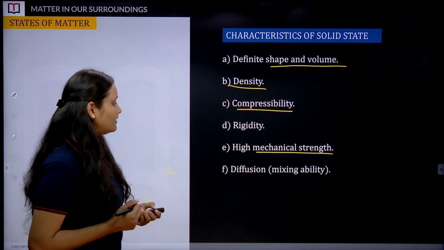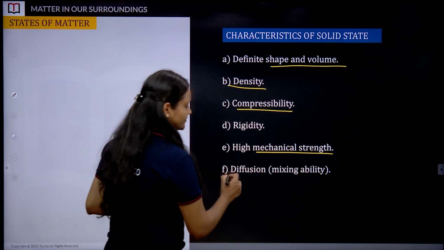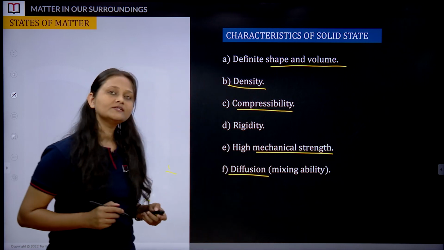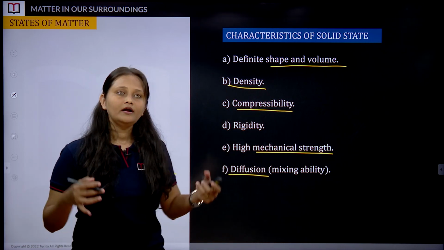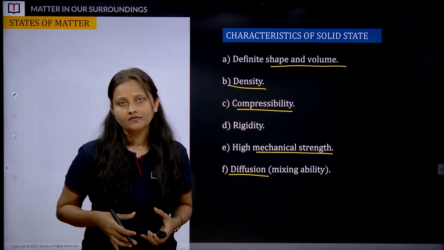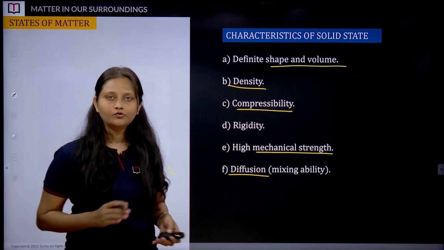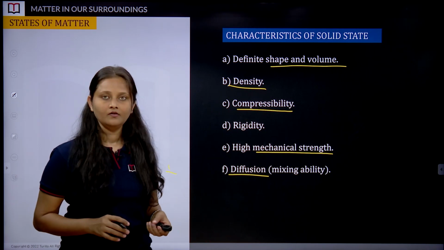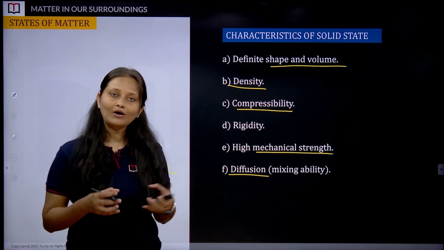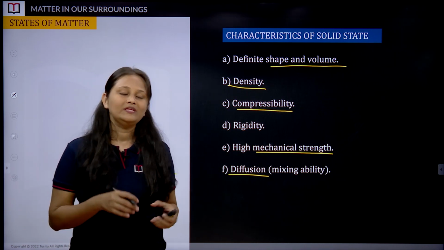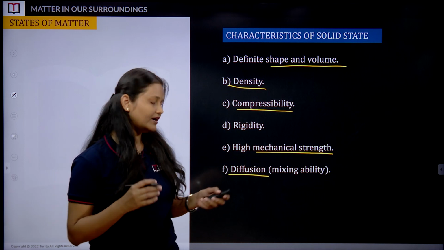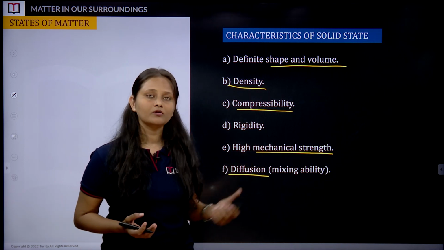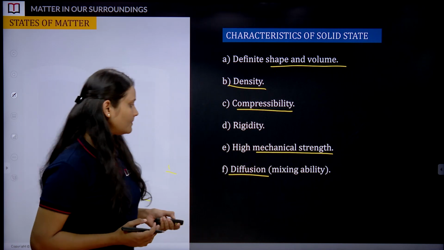Okay, then we are having the next property such as diffusion. Diffusion is nothing but the ability to intermix with each other. Solid particles generally do not show diffusion. Being solid or rigid, they do not have a tendency to get intermixed with each other. Okay, so the rate of diffusion is quite low when we talk about solid particles.